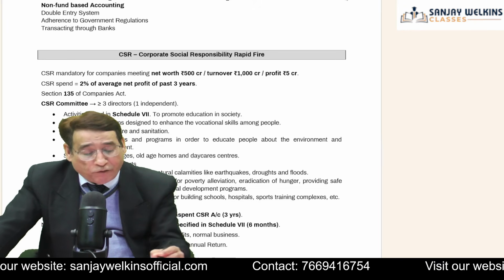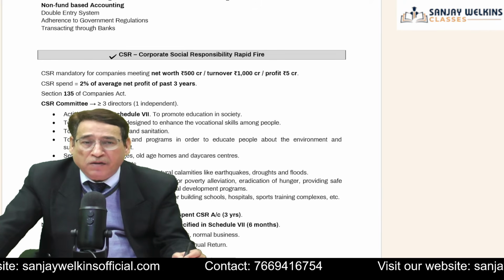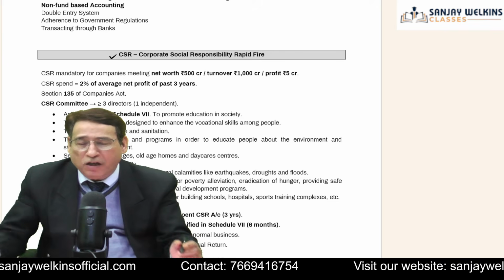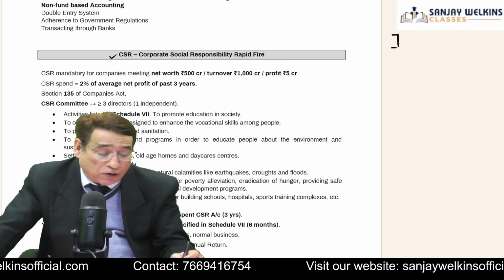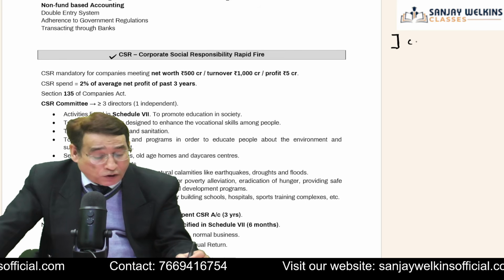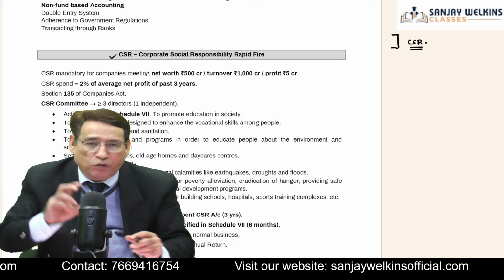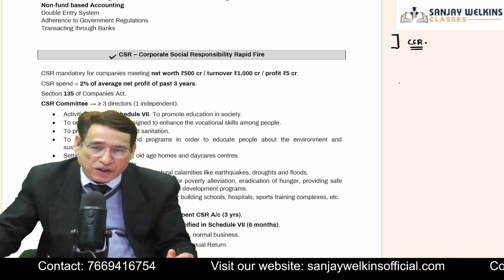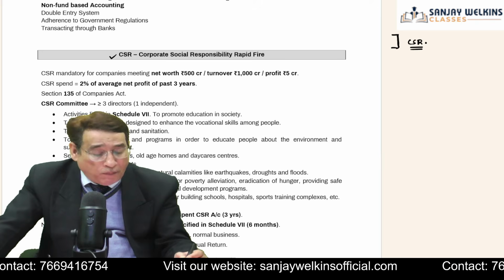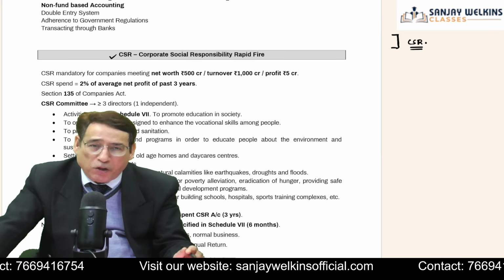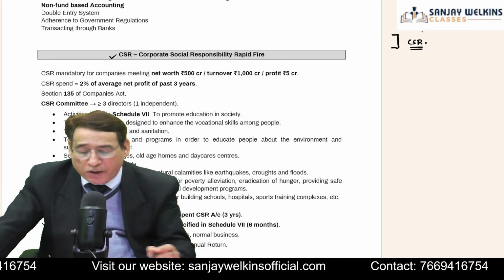Now, I talked about all these aspects while discussing CSR. Nowadays, the government of every nation wants, especially the big entities, to keep a part of their profit for corporate social responsibility. That means for such activities which have been listed under Schedule 7, as we are going to see later on, correct? And all those activities are basically for the betterment of the society. So the government wants every entity to spend a part of their profit on those activities which help in the betterment of the society.